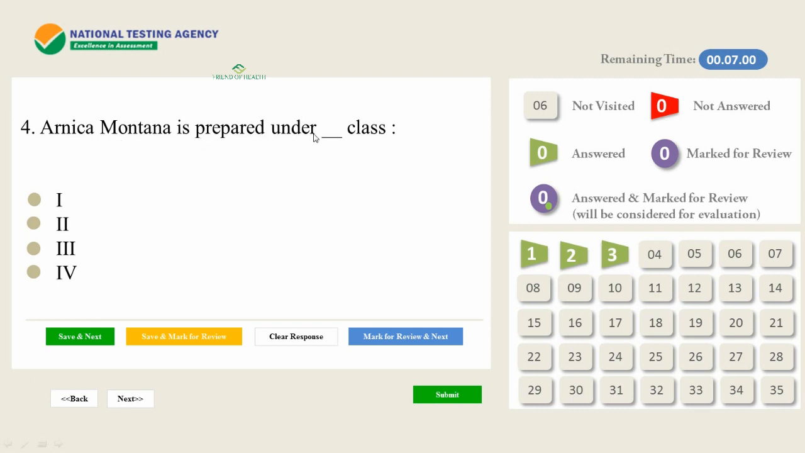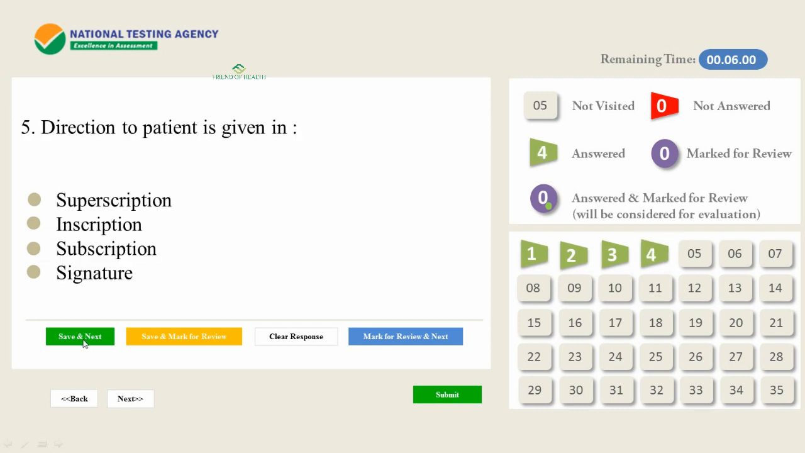So Arnica montana is prepared under which class? The answer is 3rd class. You have to study the preparation under each class and the examples, and you have to make your own notes and revise it. So the answer is 3rd class. Arnica is prepared under 3rd class.